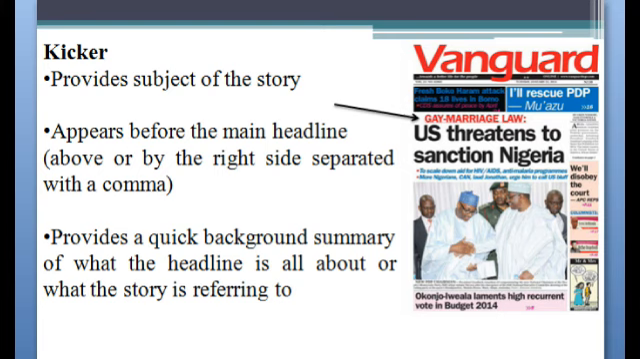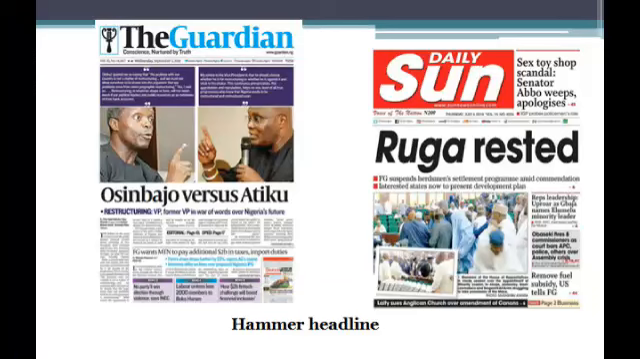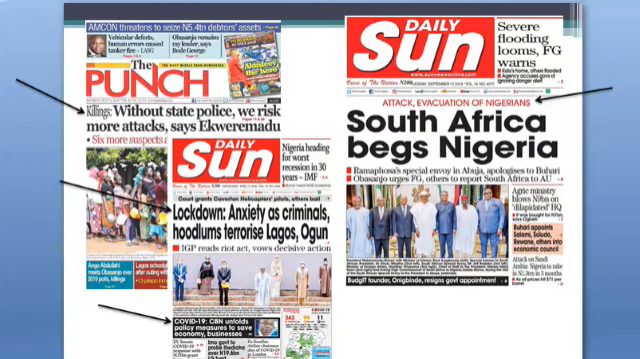It provides a quick background summary of what the main headline is all about. Like we explained earlier, the Hammer headline is a kind of kicker because it comes above the main headline. Most kickers come as a phrase or a very short sentence, but they are not written in present continuous tense. They are like summary statements. Most times the kicker could even be a word or two, but the fact is that the kicker provides the summary of the main story. It provides a background summary of what the main headline is all about.